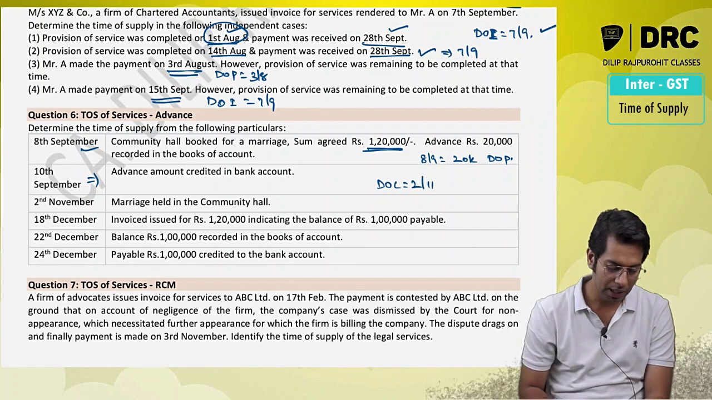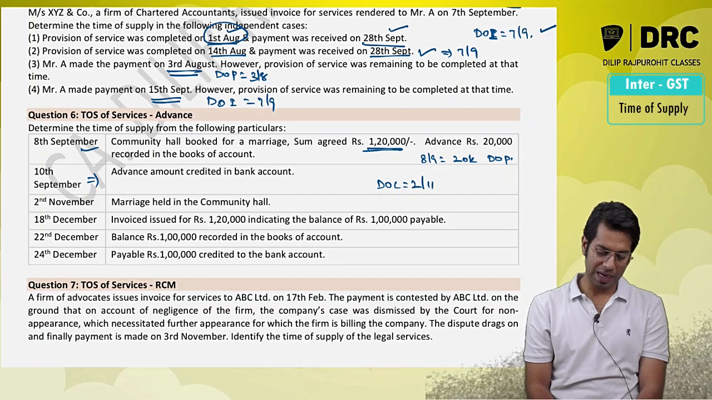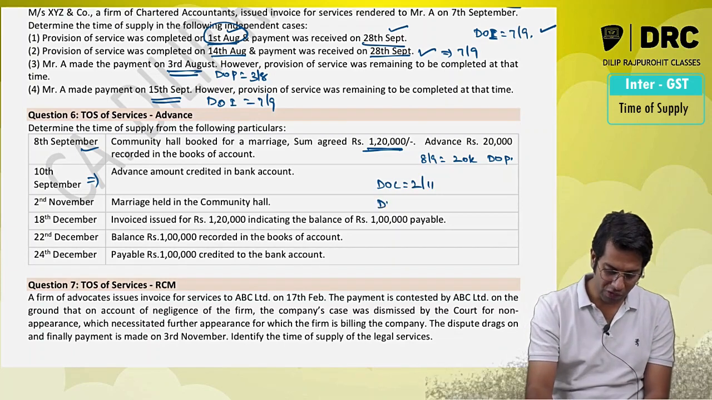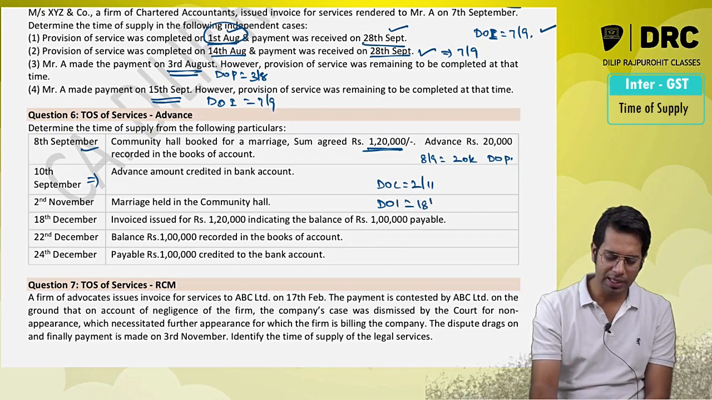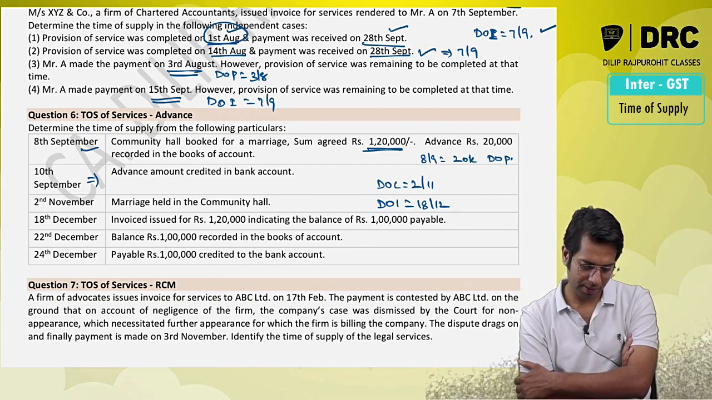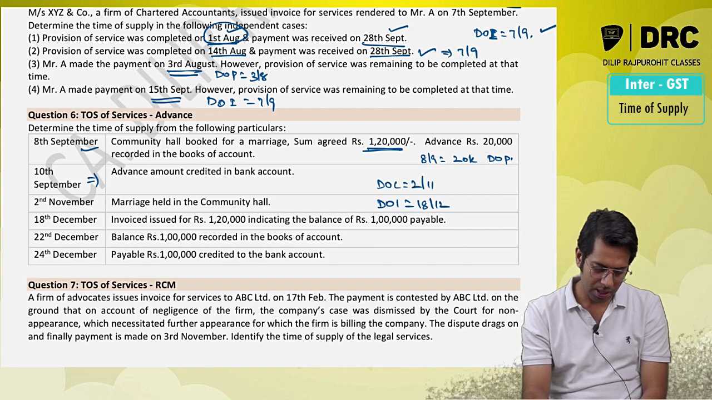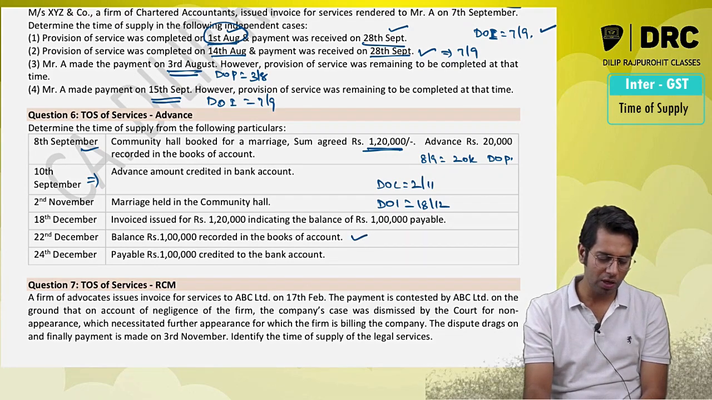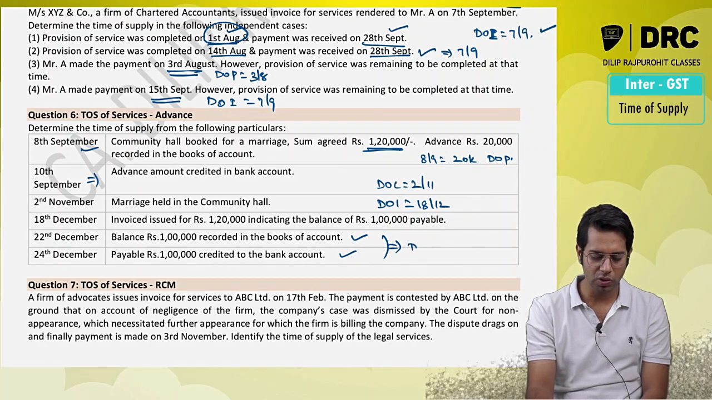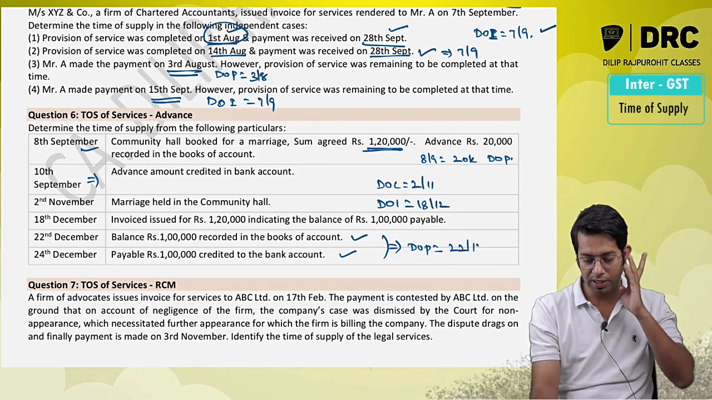2nd of November, sorry. On 18th of December, invoice was issued for 1,20,000 indicating the balance payable. So date of invoice is what, sir? Date of invoice is 18th of December. The balance amount was recorded in the books of accounts on 22nd of December, and it was credited in the bank account on 24th of December. So date of payment in both the cases will be whichever is earlier, which is 22nd of December